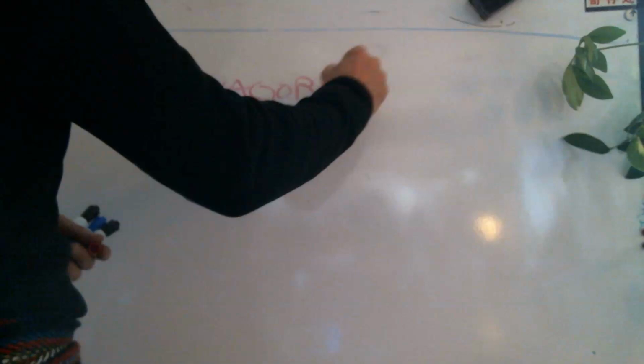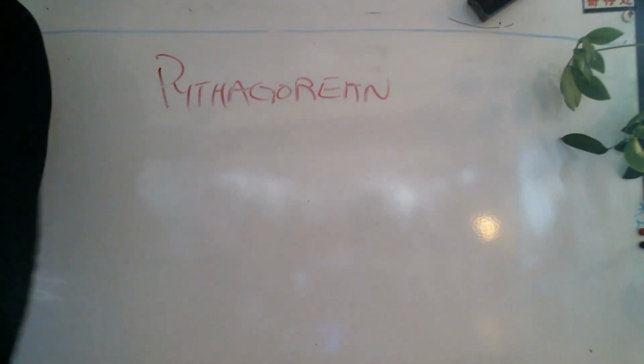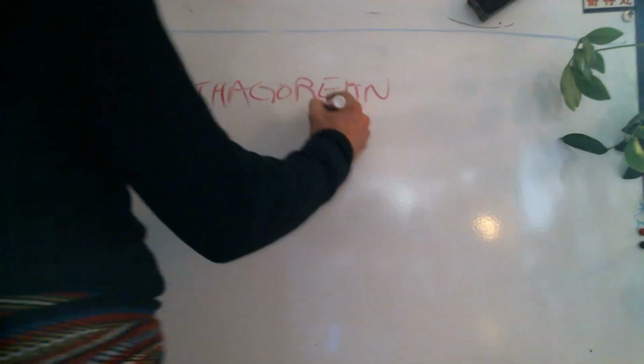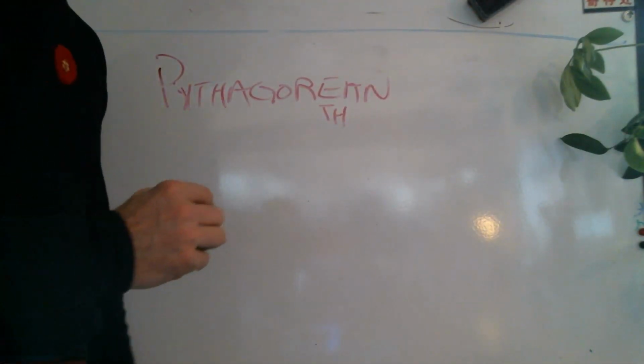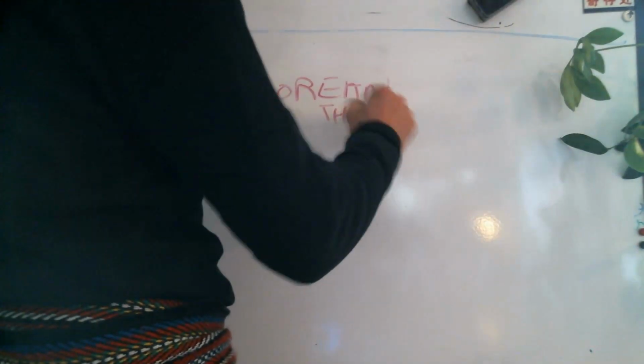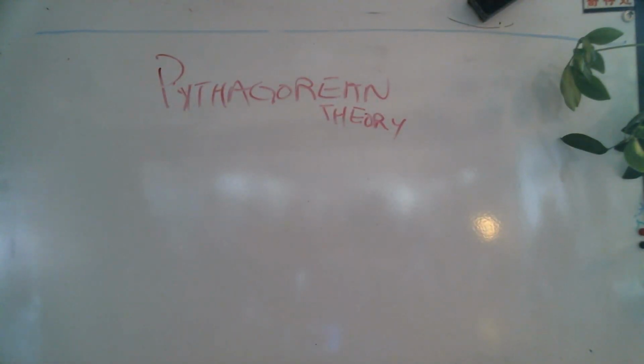Okay, so we are introducing a new concept. That concept is called Pythagorean theory. That's a P. That's a Y right there. See, they're making fun of me already. Can you believe that? It's called Pythagorean theory. If you're taking notes, write it down. You want to write it down quick because I'm not going slow right now. If you're just watching, you can watch this later.